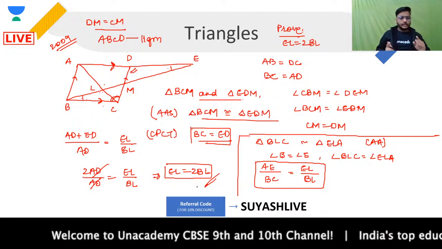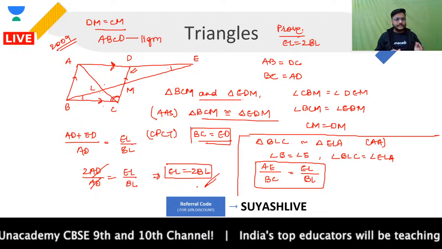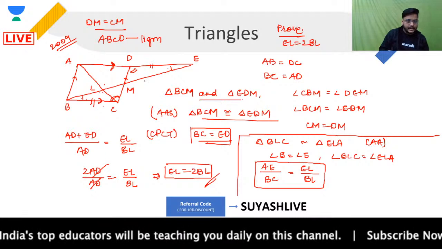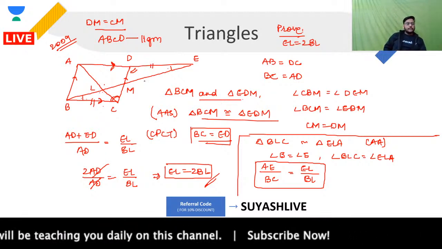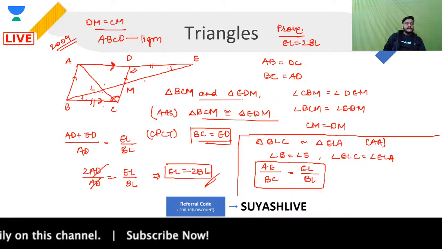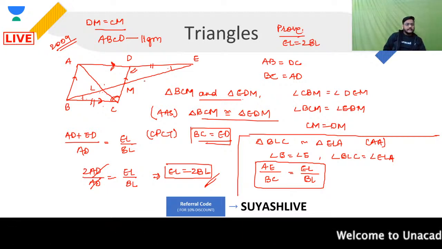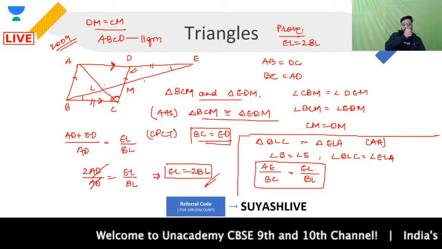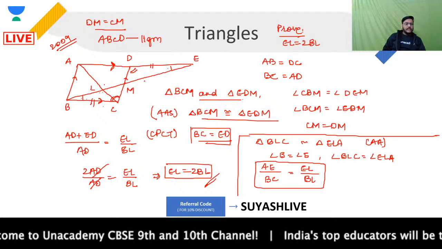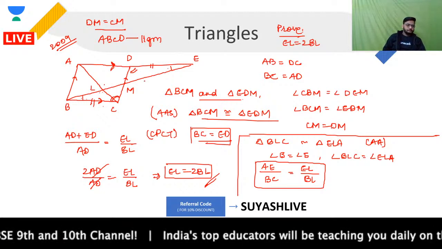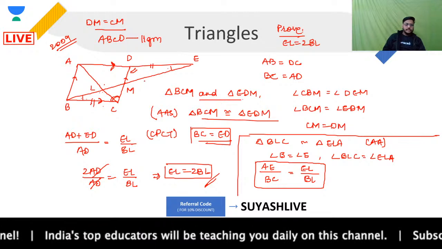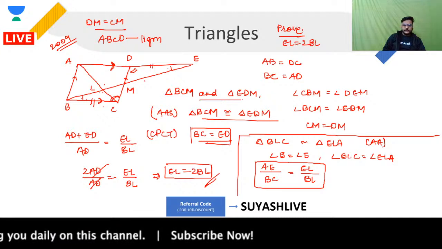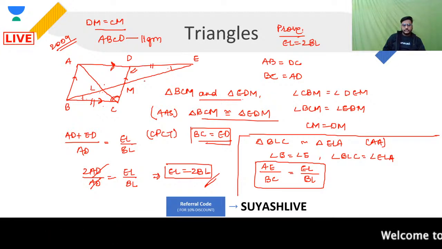in which we were supposed to use the concept of what? We were supposed to use the concept of congruency first, to prove that this side BC is equal to this side ED. And once we use the concept of congruency, then we were supposed to get onto the concept of similarity, in order to prove that these two triangles BLC and ELA will be similar, and so EL will be equal to 2 times BL. This is how we can talk about this particular question. I hope, guys, that you all are clear with this particular question that we just solved.